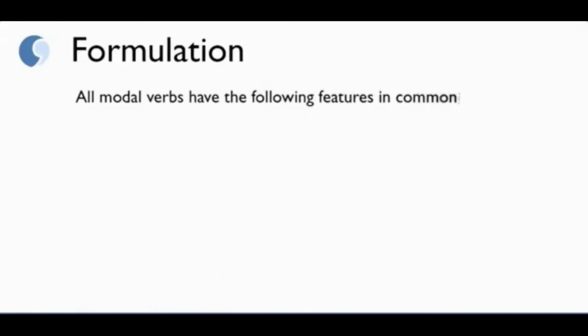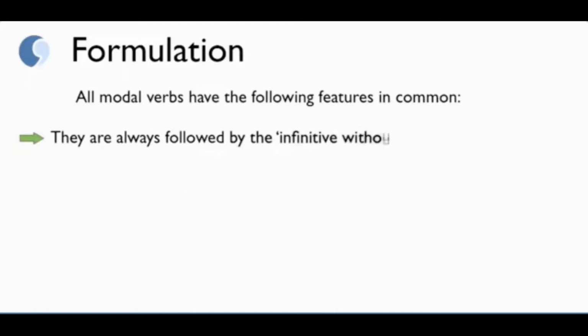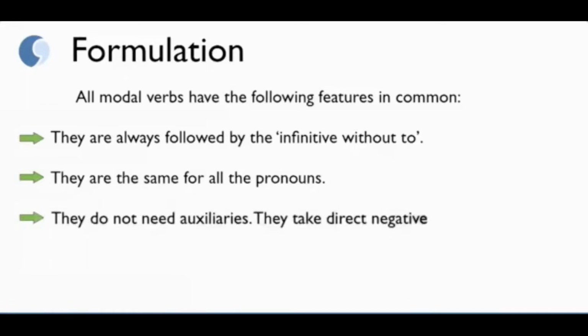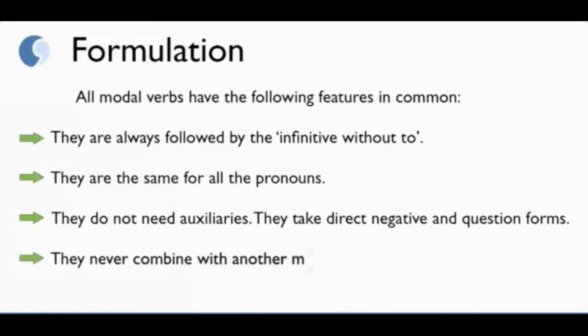So first of all, let's look at the formulation of these modal verbs. All modal verbs have the following features in common. They're always followed by the infinitive without to. They're the same for all the pronouns. They do not need auxiliaries. They take direct negative and question forms. And finally, they never combine with another modal verb.